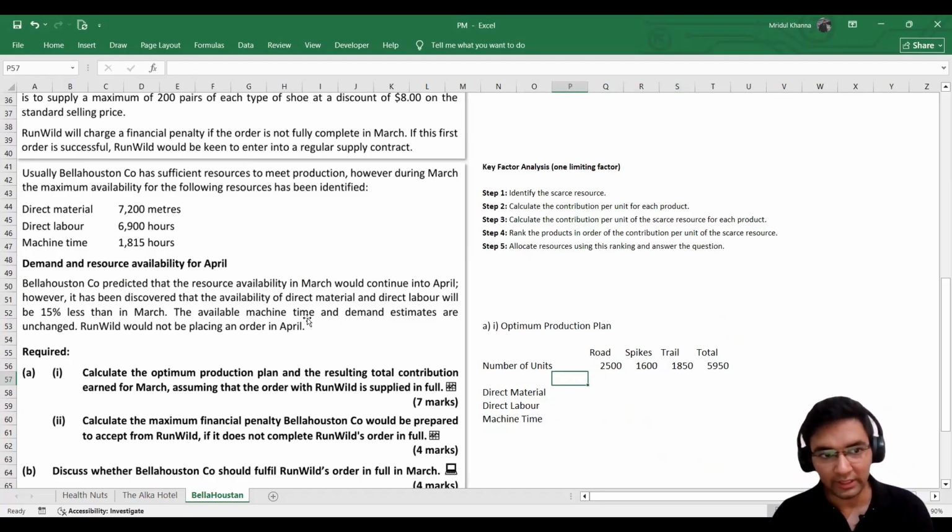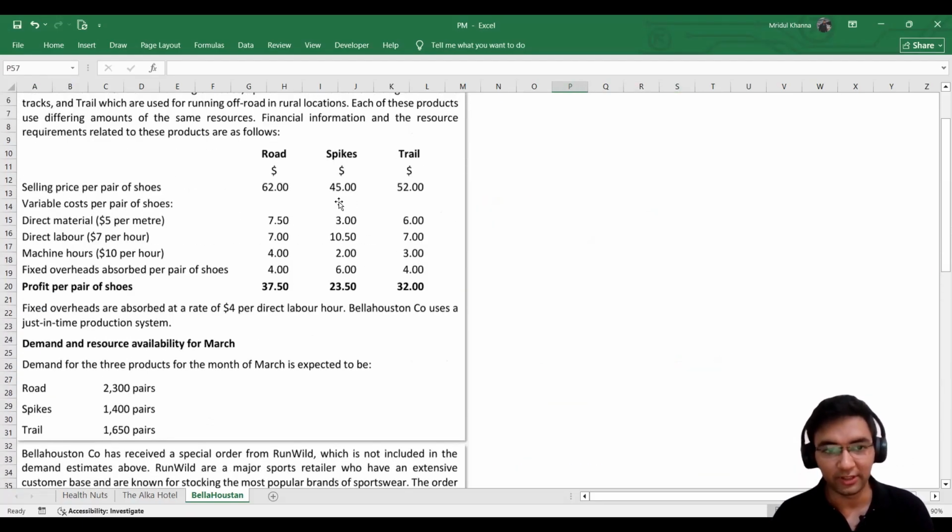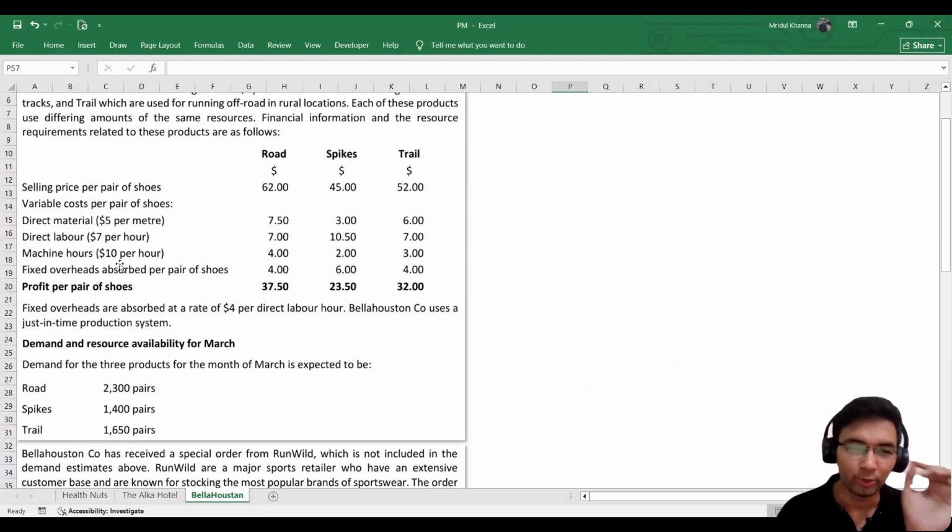And we have been given how much it costs to produce each unit of each kind of shoe. Basically, how much material, how many resources it takes. So from here we need to find how many units of each of these resources it takes to prepare one unit of shoe.